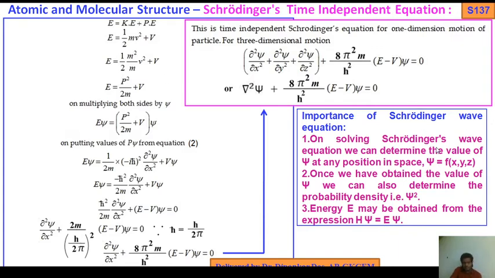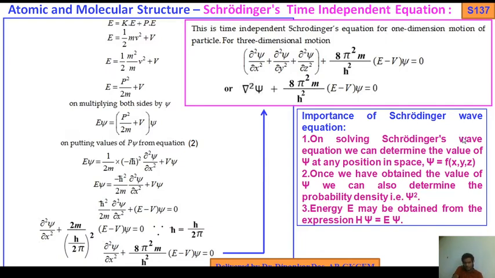Okay, we have another method too. But before going to method 2, the importance of Schrödinger equations. On solving Schrödinger wave equations, we can determine the value of psi at any position in space. Psi is a function of x, y, z. Once we have obtained the value of psi, we can also determine the probability density, that is psi square. Energy E may be obtained from the expression H psi equals E psi. So that is the importance of Schrödinger wave equations.